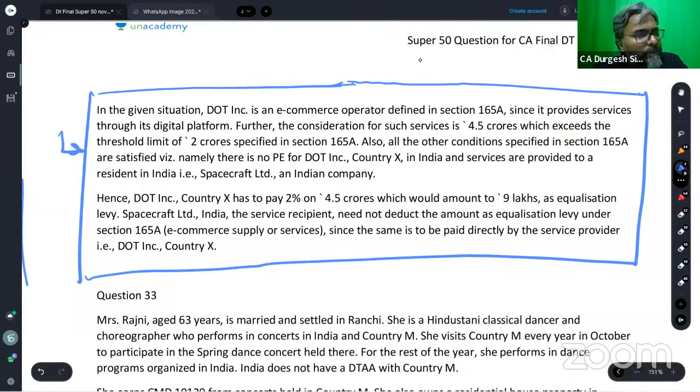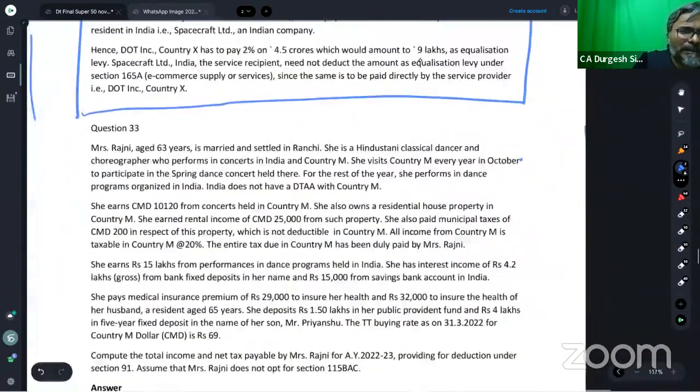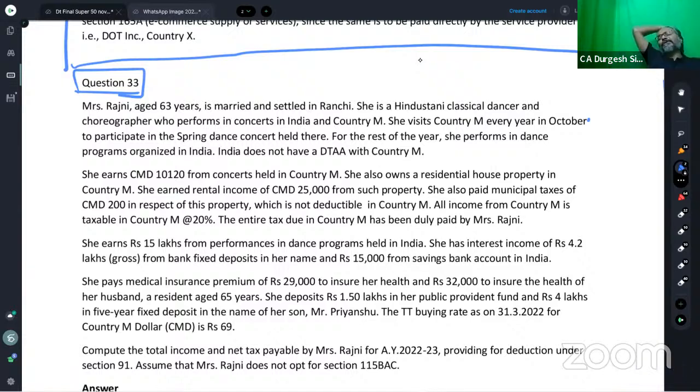Now, students, the next particular point is just this double taxation. Double taxation of income, students, one thing you should be very clear about. Question number 33, which has been there in this context. In the context of the double taxation amount, students, the point which is very critical for all of you to understand is this. See what happens so far as the DTAA is concerned. Please pay attention, students. What happens so far as the DTAA is concerned? This is what happens, students.